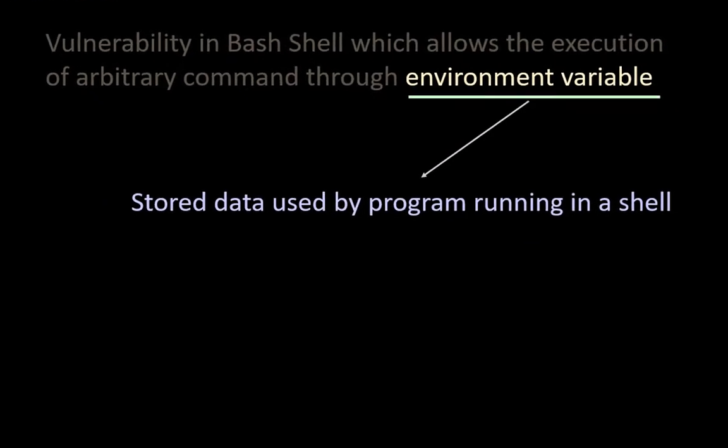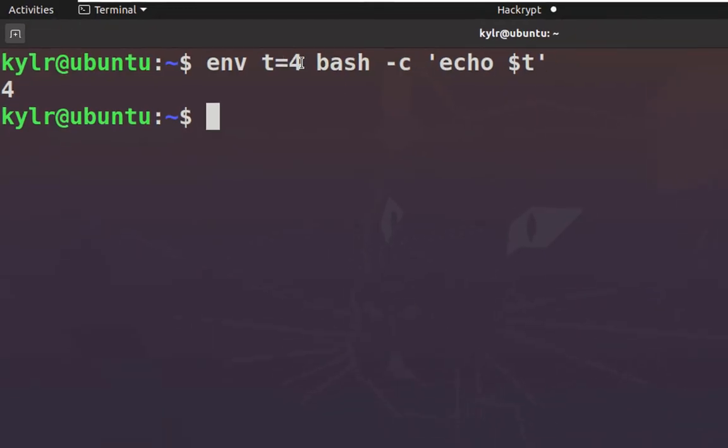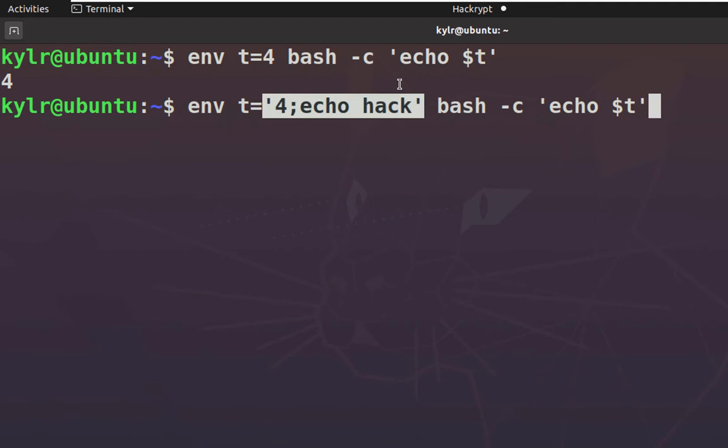The next part is understanding the execution of arbitrary commands. Now here, along with this value of t=4, if I add some arbitrary command like this, then this will be added to the environment variable, but this command will not execute. We can make it execute if we replace this 4 with some function.